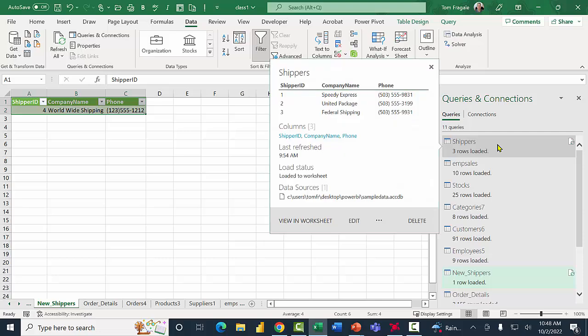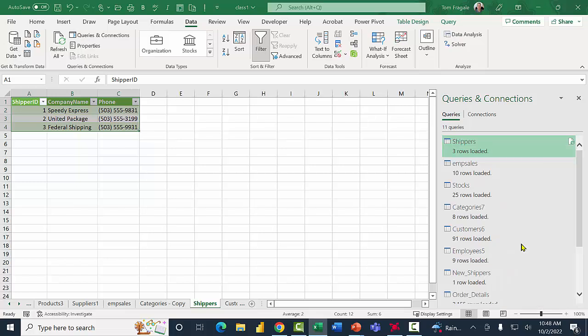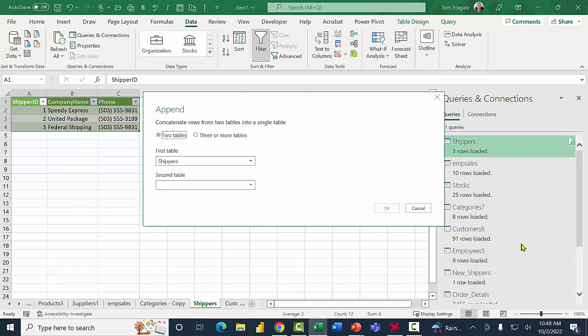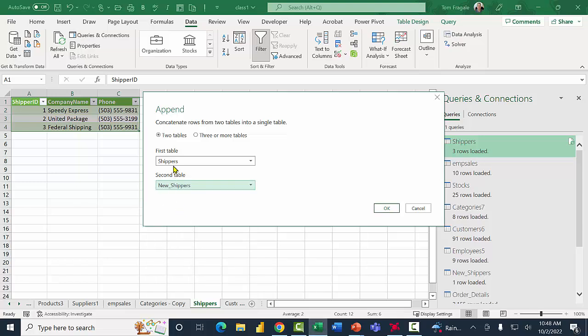I'm going to right click on the shippers table here, and I'll pick on append. And that'll start off the append query. Usually I do it with 2 tables, but in real life I could do it with 3 or more tables. In this case, I'll pick on two tables. The first table will be shippers, and the second table will be the new shippers. All right, so I have the shippers and the new shippers. Obviously, it's going to be tables that have common fields. I'm going to come over here and click OK.